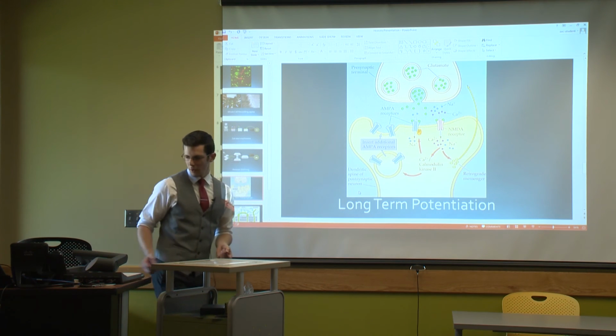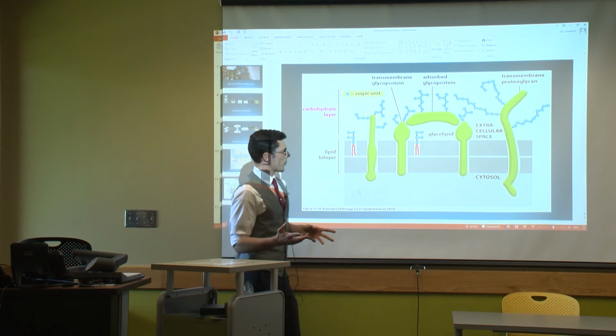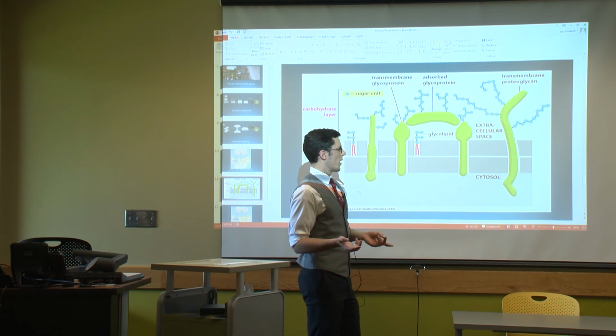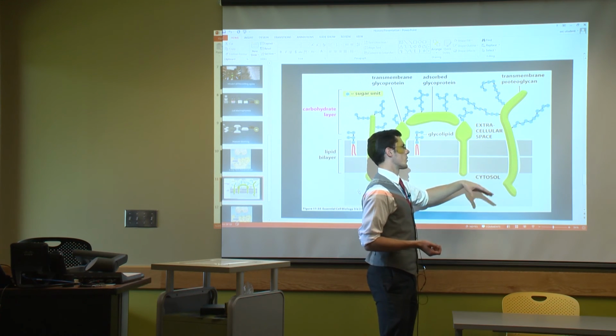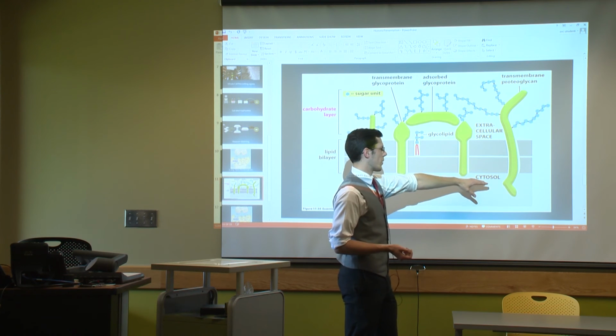What they're finding out in my research is that the oligodendrocyte precursor cells have this NG2 protein, and it's a transmembrane protein. So it's got pieces inside the cell membrane and on both sides of it.